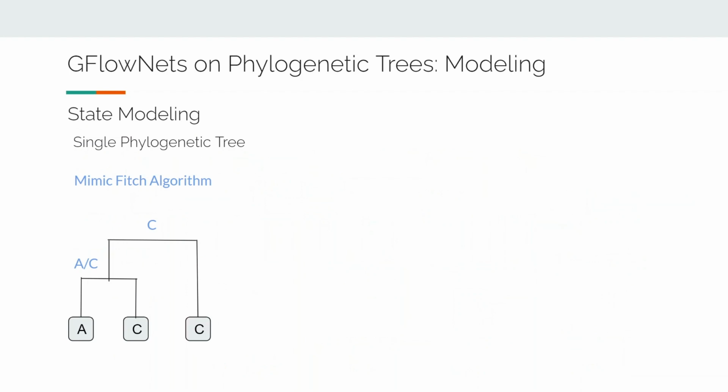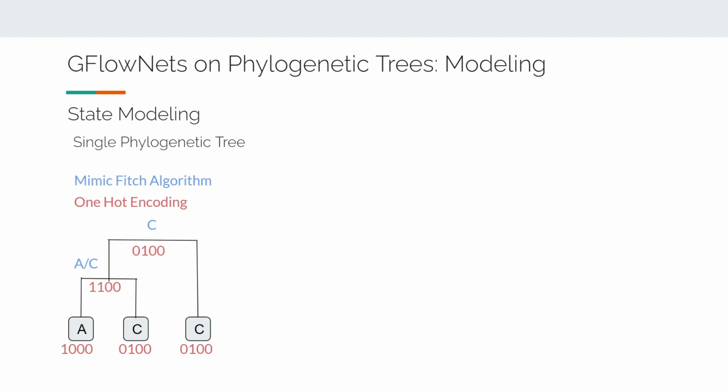It records a set of possible nucleotides working from bottom up. If children's nucleotides have overlap, the parent will take the overlap. Otherwise, the parent will take the union of children's nucleotides. We use one-hot encoding to represent a leaf node nucleotide. And for a parent node, we use the corresponding bit features to represent the presence of possible nucleotides. And finally, to represent a tree, we use the bit feature of the root.